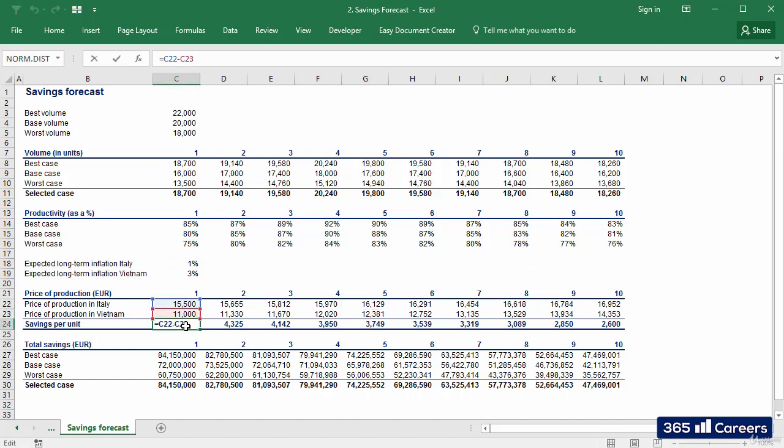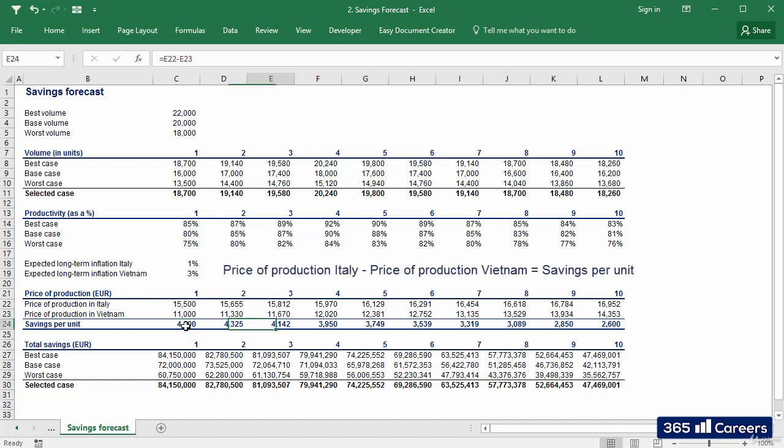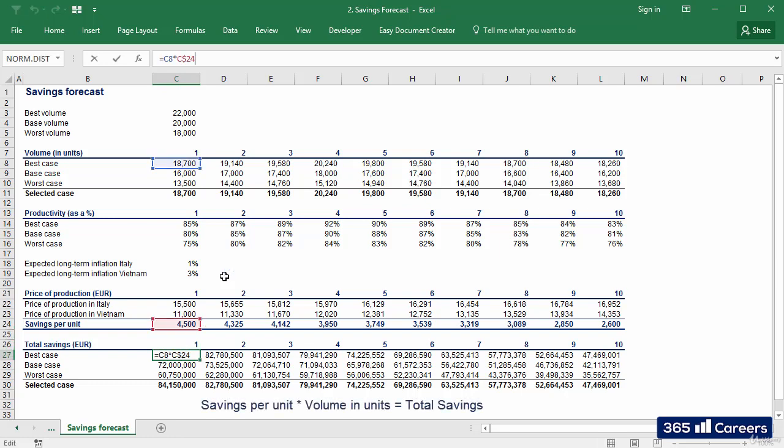Once we've done that, we can subtract the price of production in Italy and the price of production in Vietnam. And this will give us the savings per unit we would expect to generate moving the plant to Vietnam. This is the actual income that will be made, and when creating a capital budgeting model, we'll use this figure as the basis for our EBITDA. Savings per unit times expected annual volume for each case would give us the overall savings we would expect. And we'll look at this figure as EBITDA of the plant.